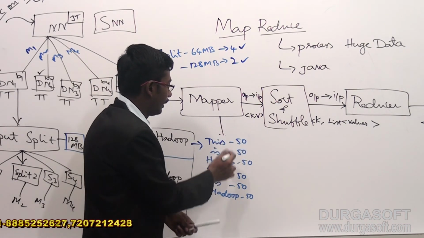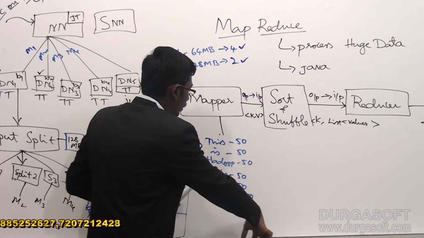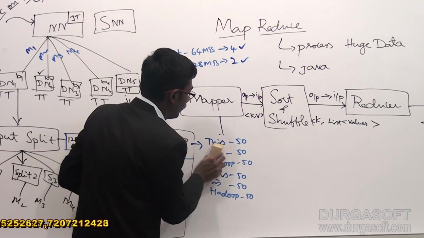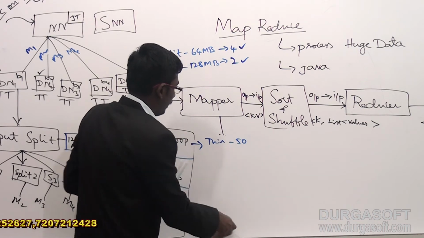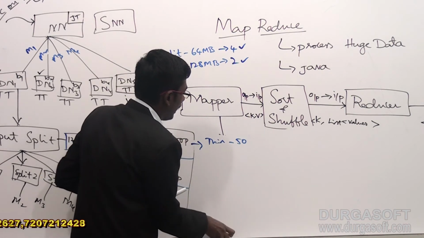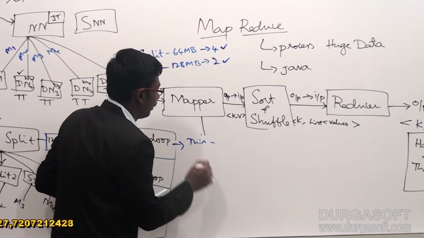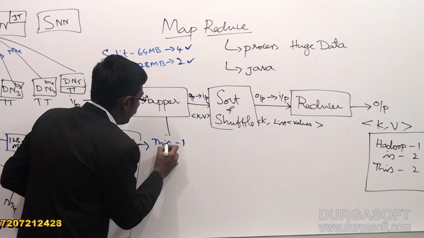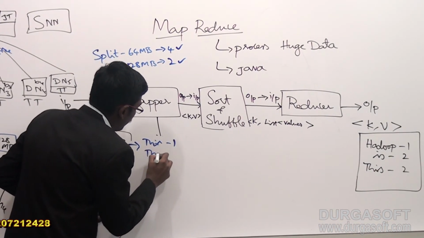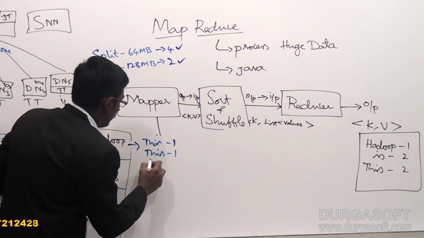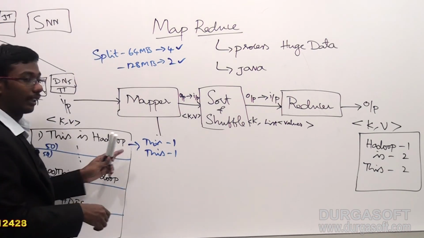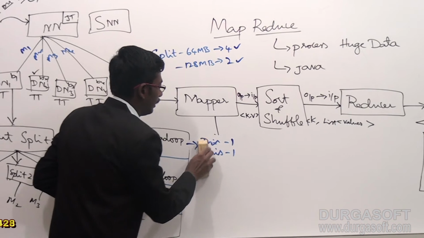This has one like this. The actual output looks like this: as the mapper output, it never gives the 50 here itself. It will give 1 like this, right? "This 1", "is 1", "Hadoop 1" like this.